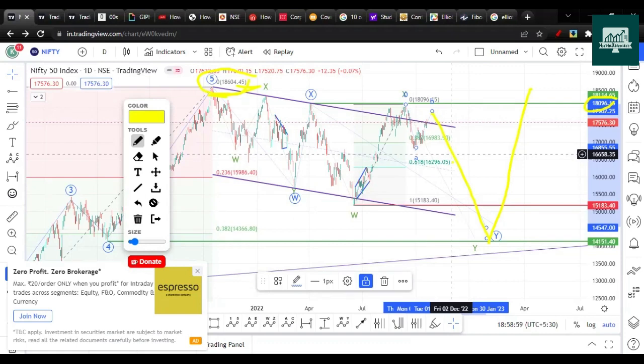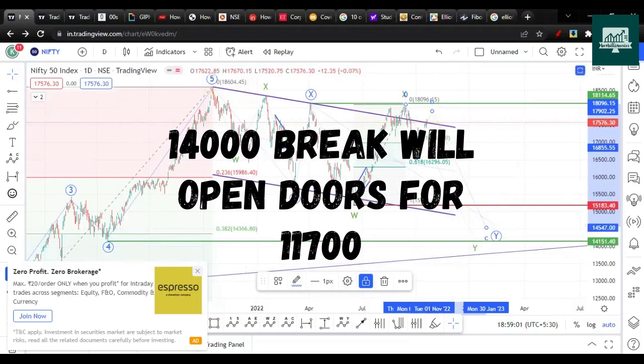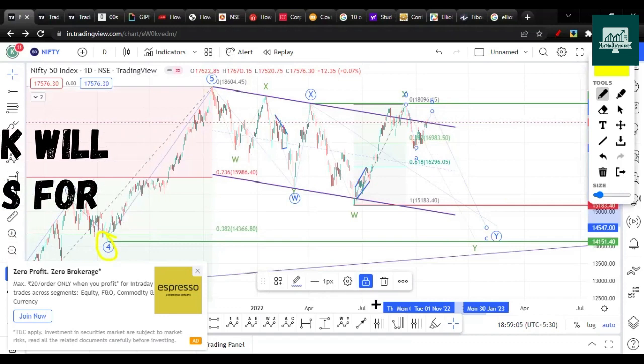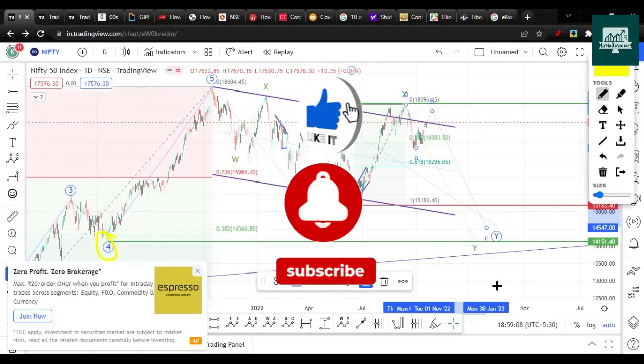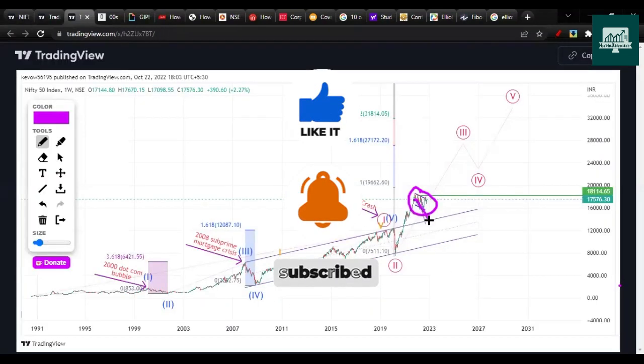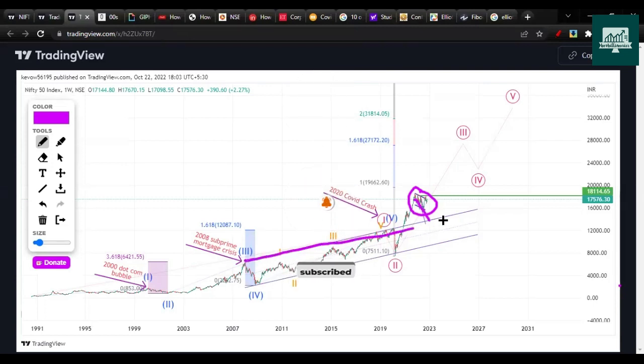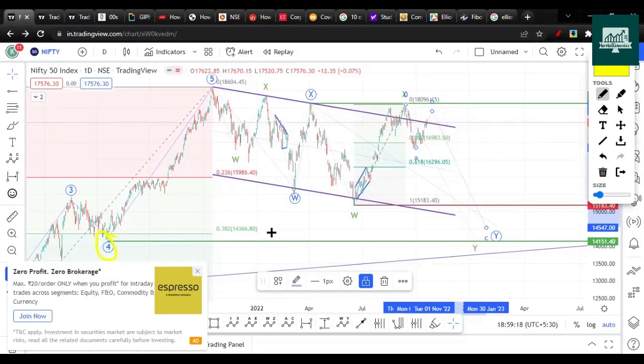So what if we break below 14,000? This is the fourth wave's low that I'm assuming. So what if we break below that? As I said, this particular area of the channel should act as a support. So 14,000 should be the support area. If it breaks below that, we can even go lower on the downside.